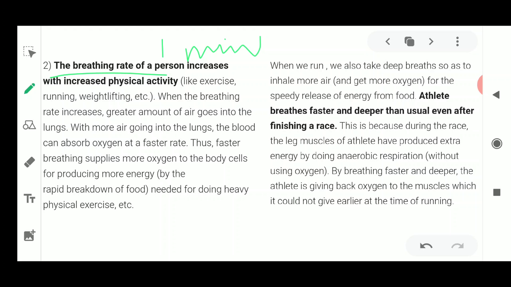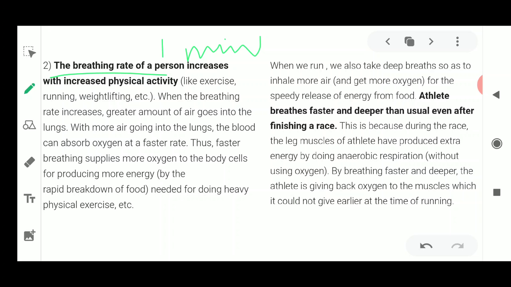I think you all know this very well, as our body requires much more oxygen, okay, for surviving. So for surviving, you require a large amount of oxygen, so that you could breathe in much more oxygen which is coming from the atmosphere, because of which your breathing rate increases. Okay, so why does this breathing rate increase? This breathing rate increases because the body requires more oxygen, and for fulfilling the demand of the body, we start breathing faster.